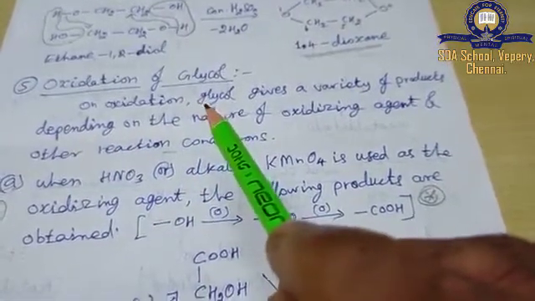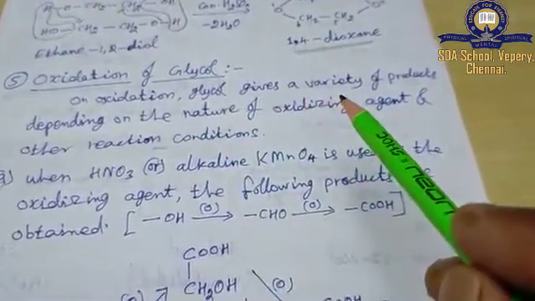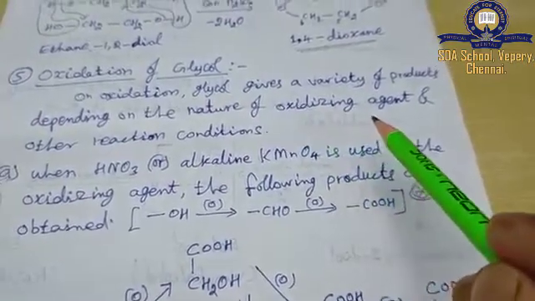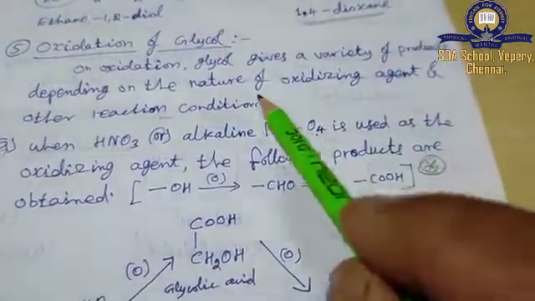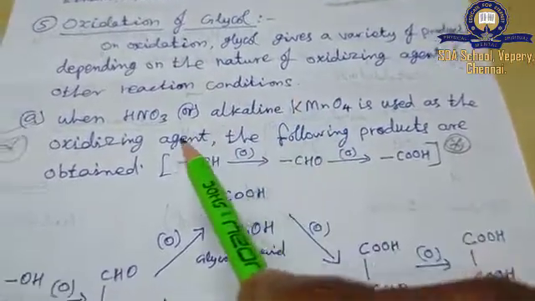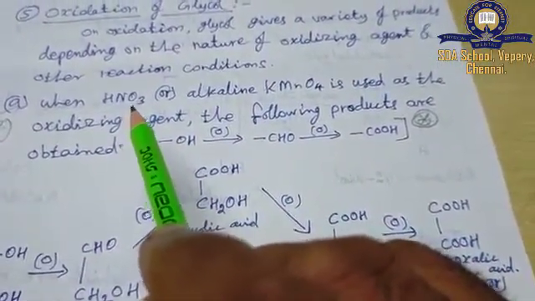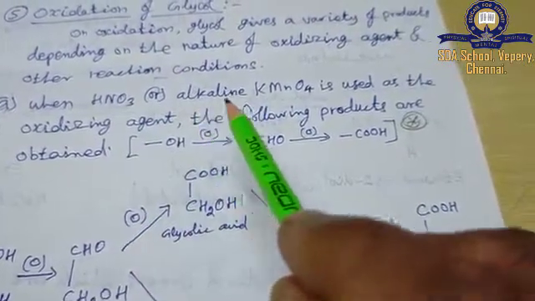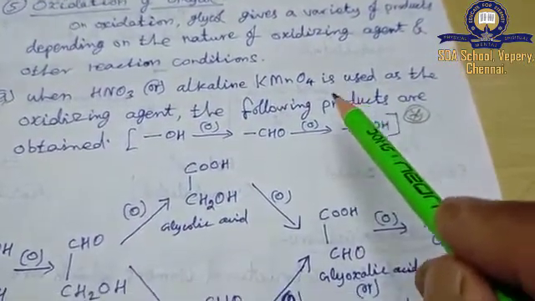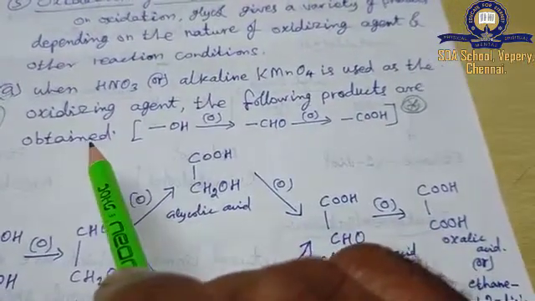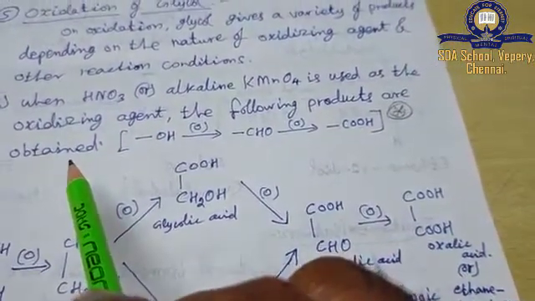On oxidation, glycol gives a variety of products depending on the nature of the oxidizing agent and other reaction conditions. Here we can take nitric acid or alkaline potassium permanganate as the oxidizing agent. The following products are obtained.